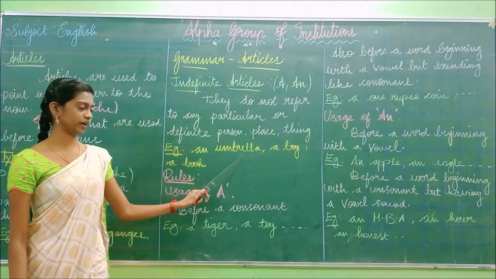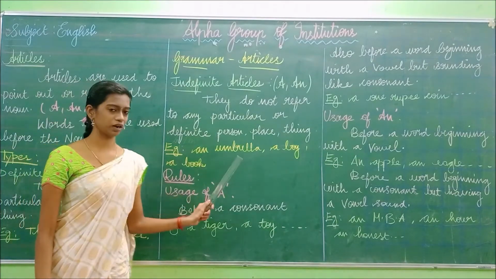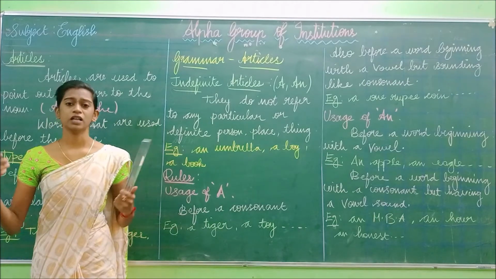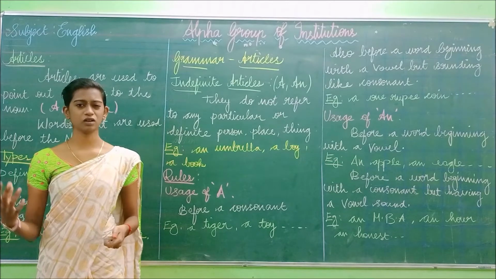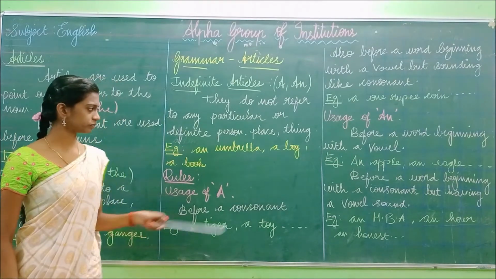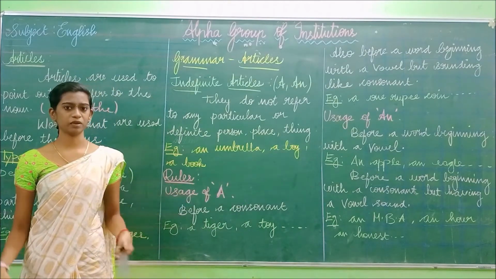Example: an umbrella, a boy, a book. In this case, an umbrella does not represent a particular thing, not the type of the umbrella or its color. Like this, a boy may be whoever.